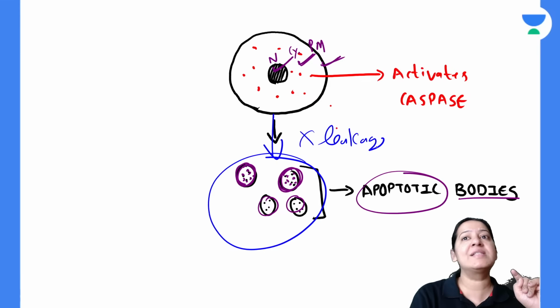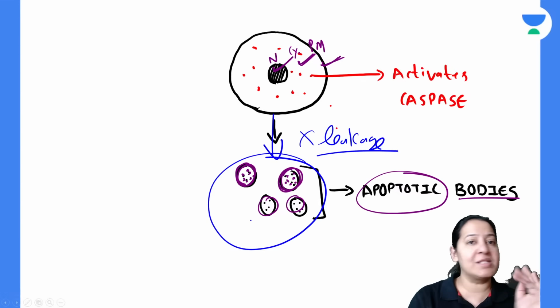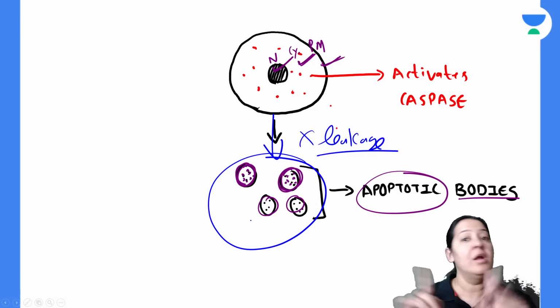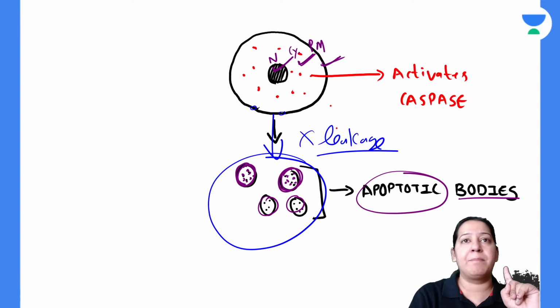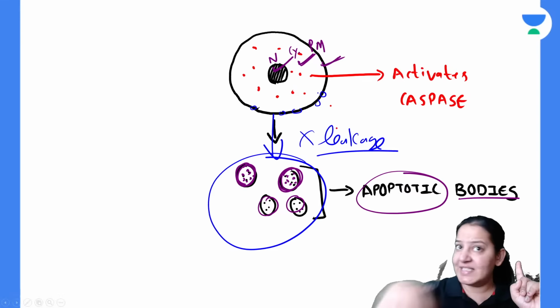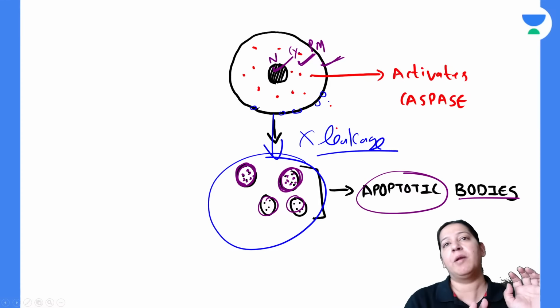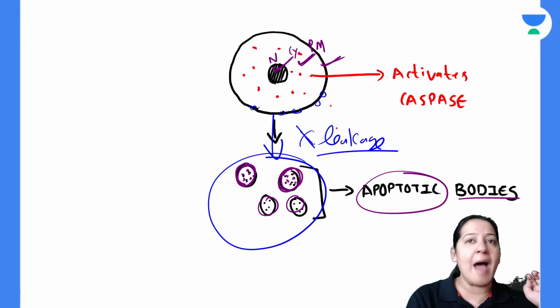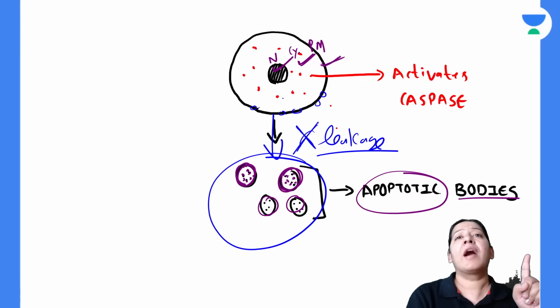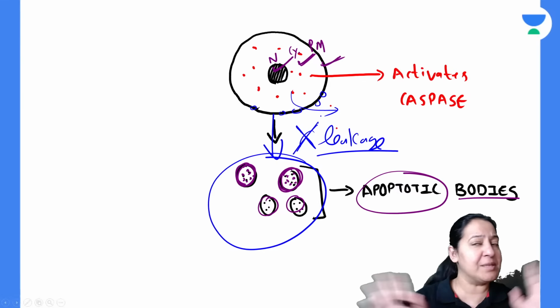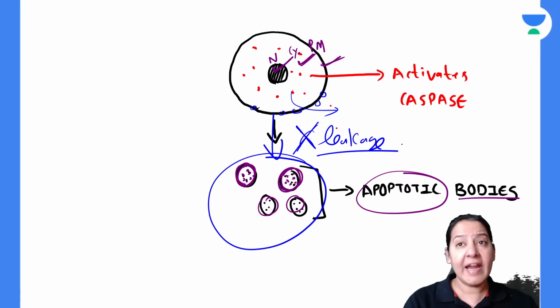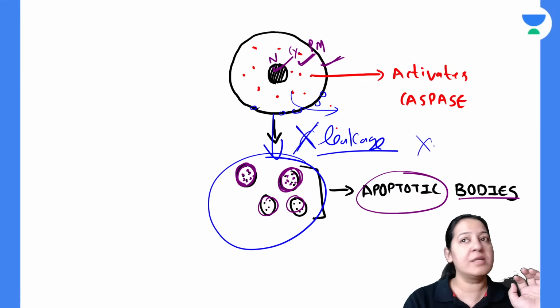And there is no leakage outside. Please mind my words: there is no leakage. During this process, the cytoplasm is not leaked out. There is no defect in the plasma membrane, it does not have gaps. The plasma membrane is intact throughout. The only thing is that it is converted into multiple bodies. There is absolutely no leakage of the cytoplasm outside. If the cytoplasm is not leaking outside, the inflammatory cells will not come, because how would they know that something is happening? So there is no inflammation.